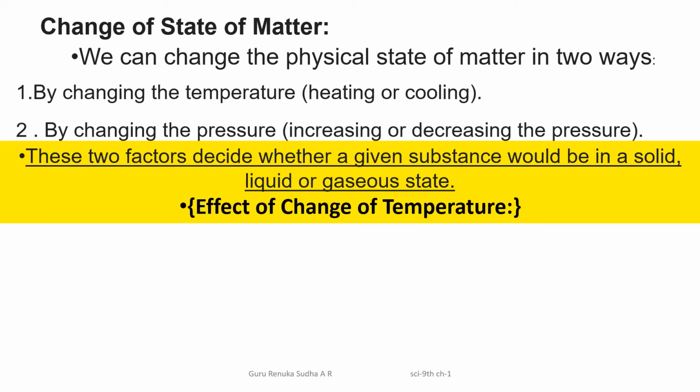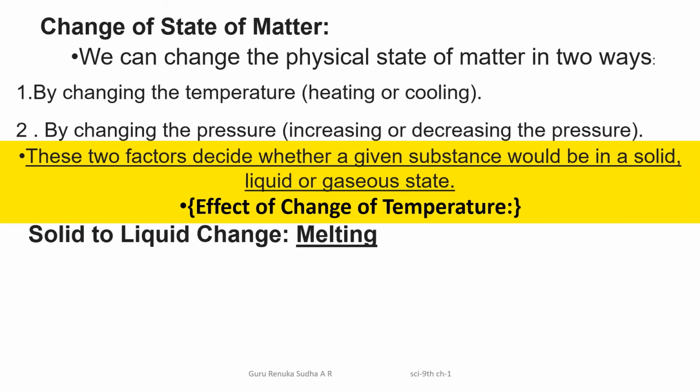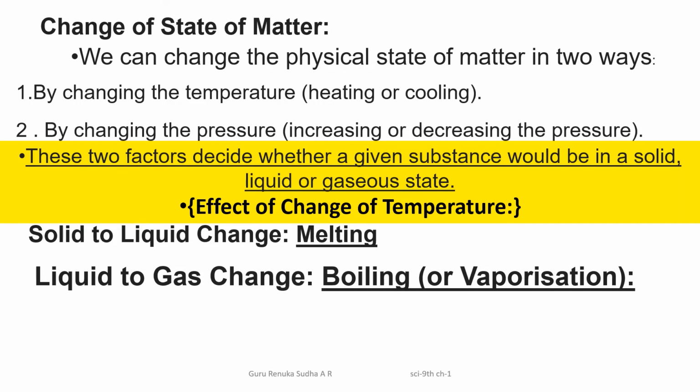The change in the state depends on what? Which factors affect matter to change its state? There are two ways we can change the physical state of matter. Which are they? By using temperature. That means by changing temperature you can change the state. By changing pressure also you can change the state of a matter. These two factors decide whether a given substance would be in a solid, liquid or gaseous state.